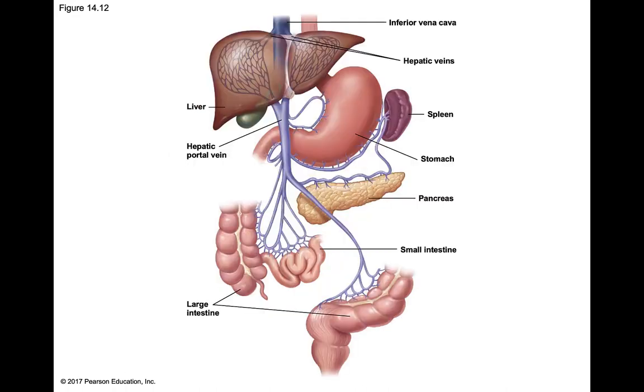Here we can see the hepatic portal system, and notice what's really important here. Basically, it's draining all the structures of the GI tract and moving them into the liver. So that's really important when we look at that particular role of those sets of blood vessels, that hepatic portal system.